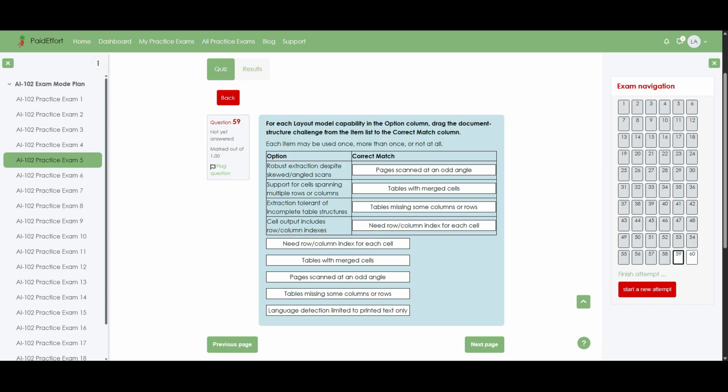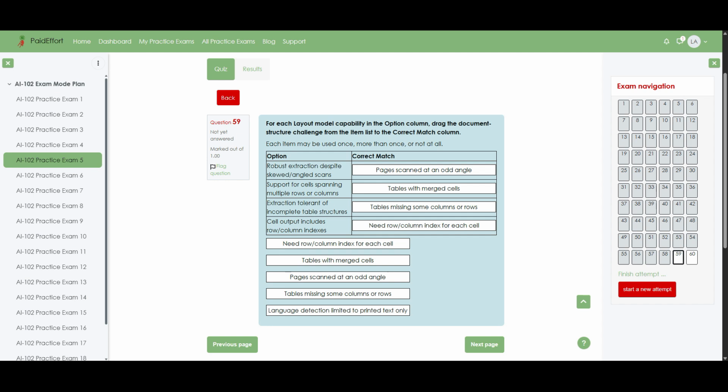Now I will explain how we arrive at these answers. To begin with, robust extraction despite skewed or angled scans pairs naturally with pages scanned at an odd angle. Because the layout model is specifically designed to handle documents that are rotated or scanned imperfectly, this makes it possible to recover structure even when the geometry isn't straight.